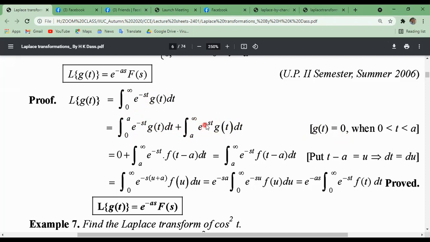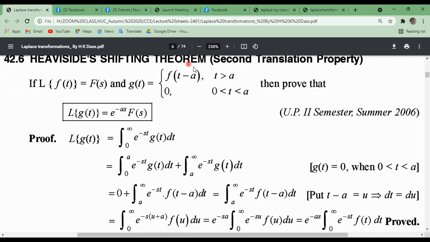For the first part, according to the given function, g equals 0. The second part equals the integral from a to infinity of e^(-st) f(t minus a), from the given values of the function f(t minus a).